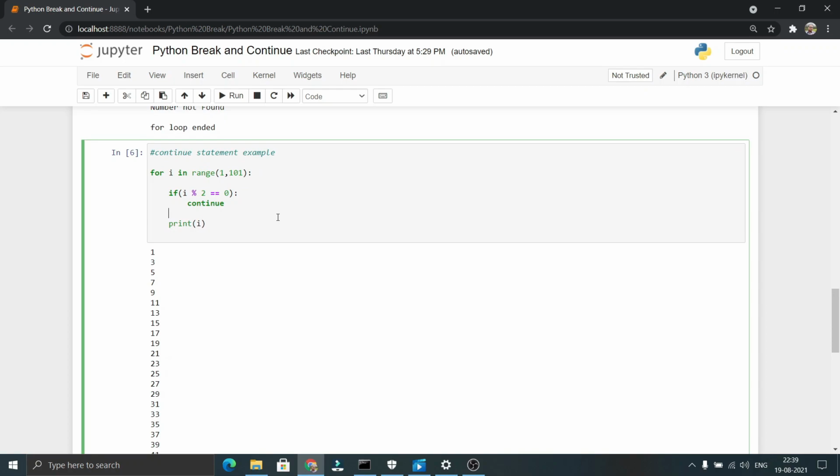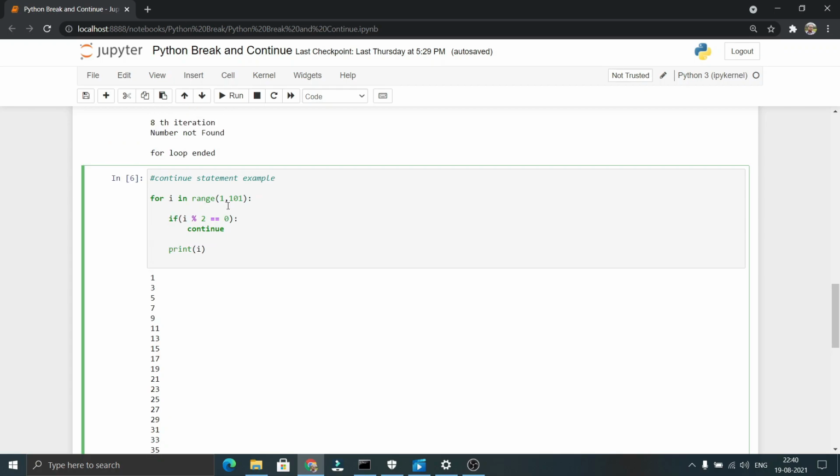Similarly, I have taken another example on a continue statement. Here I am just skipping the numbers which are divisible by 2. Whenever i % 2 == 0, that is whenever the number is divisible by 2, it simply skips the current iteration without printing the value of i. When we executed this program, it printed 1, 3, 5, 7, 9, which are odd numbers. We cannot see 2, 4, 6 which are even numbers, because as we have written the continue statement here, it simply skips the numbers that are divisible by 2, which are nothing but even numbers.